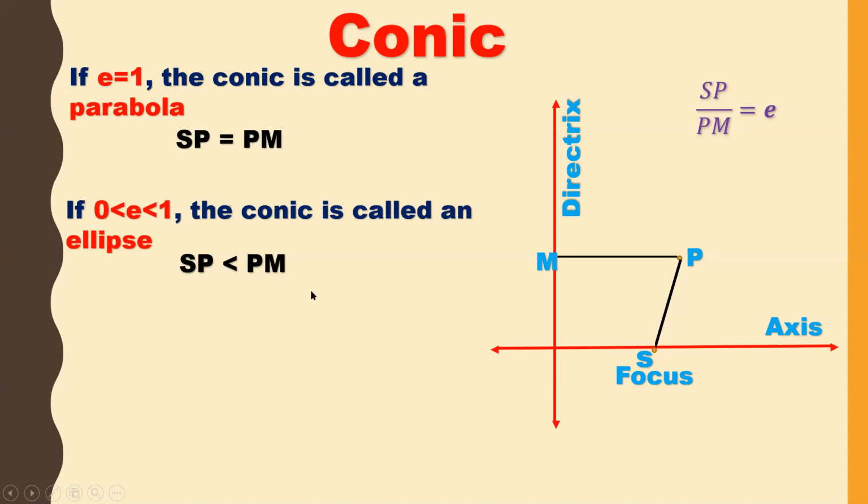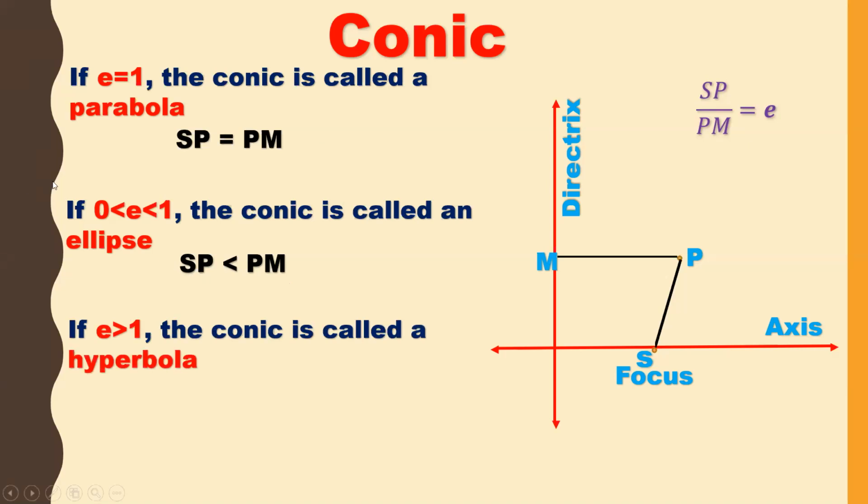The next one is if E is greater than 1, then the conic is called a hyperbola, and SP is greater than PM.